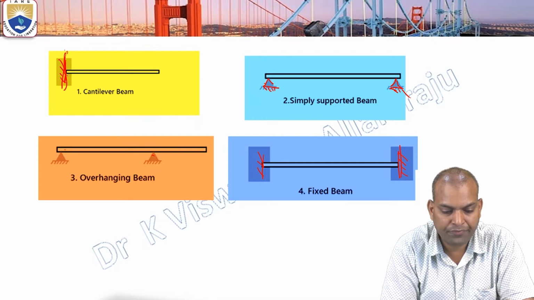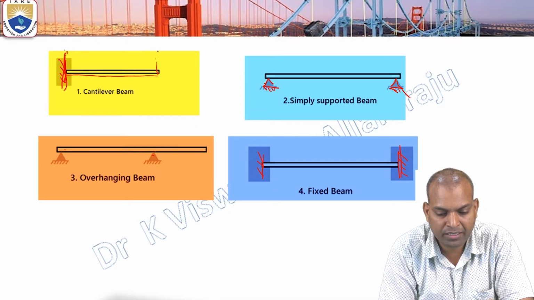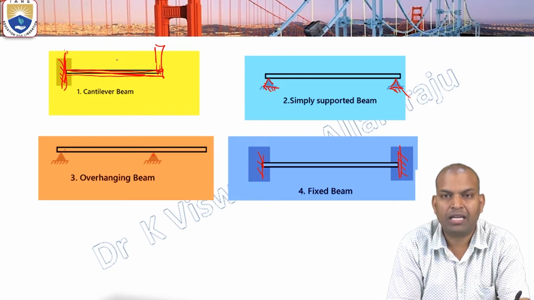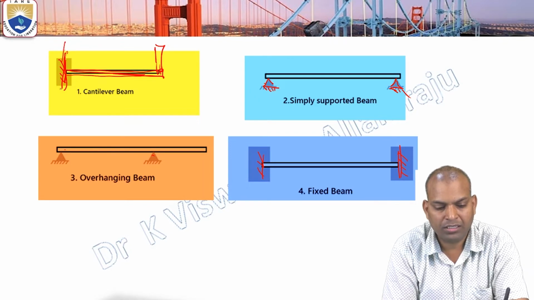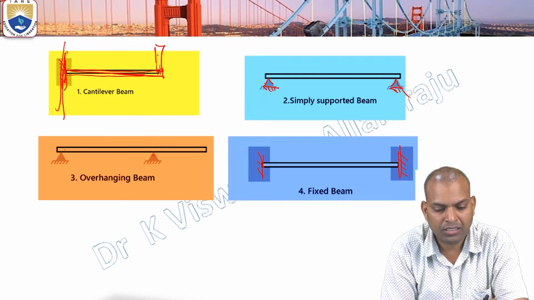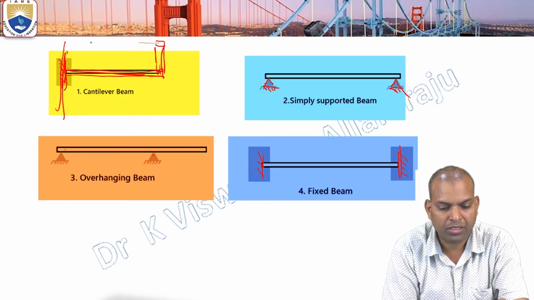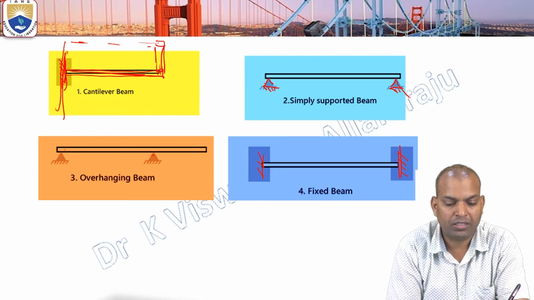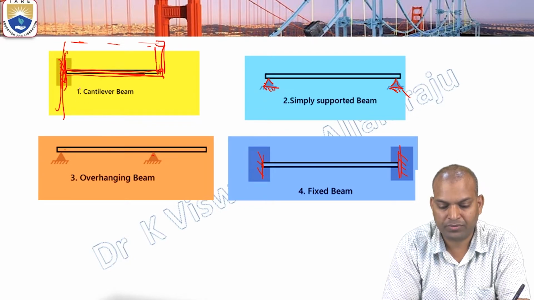In buildings, there will be a balcony. The beams supporting the balcony are all cantilever beams. Here is the wall, the supporting beam, and this beam extends out of the wall, like a compound wall. These beams used for balconies are cantilever beams.